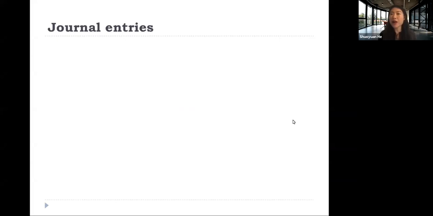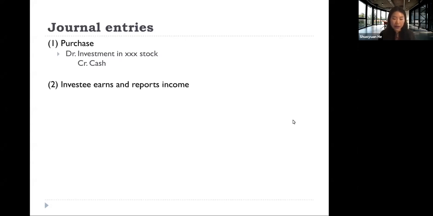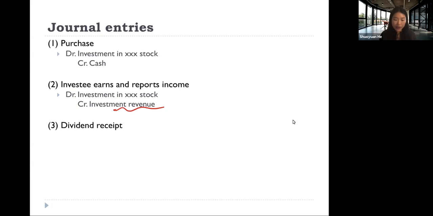So the specific journal entries here under the equity method: when investor purchases those equity securities, the journal entry is the same as under the fair value through net income method. We debit investment in the stock and credit cash. And when investee earns and reports income, we debit investment account and credit investment revenue. So that is when we increase our revenue. When investor receives dividend, here we debit cash because we receive cash dividend, and we credit investment account. So this decreases our investment account.